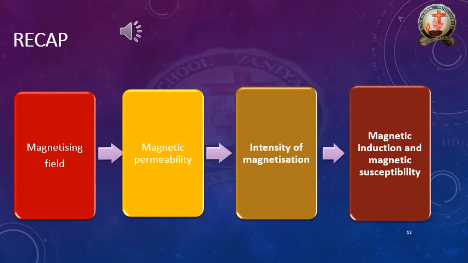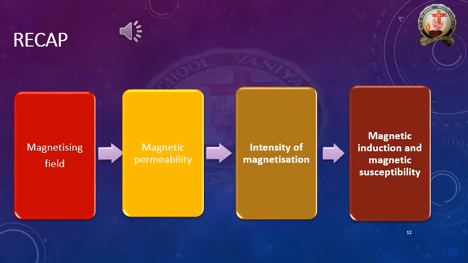And the next one is magnetic induction. I told you magnetic induction is nothing but the total magnetic field, which is another name of the magnetic induction. What is the definition? The magnetic induction inside the specimen, B bar, is equal to the sum of the magnetic field B naught bar produced in vacuum due to the magnetizing field and the magnetic field Bm bar due to the induced magnetization of the substance.